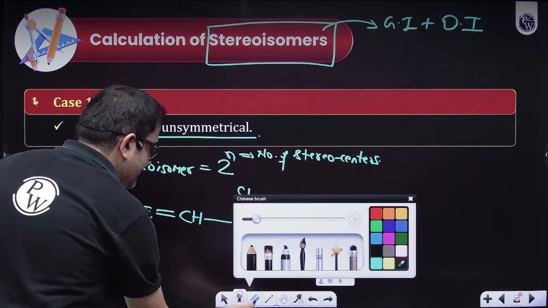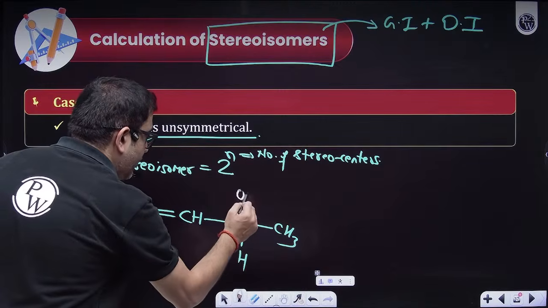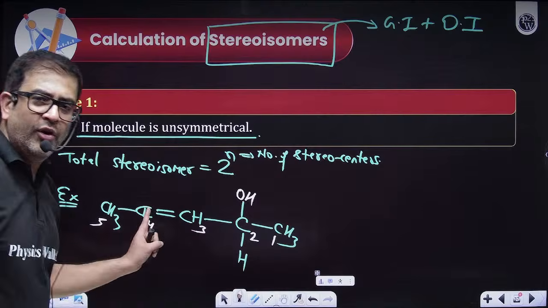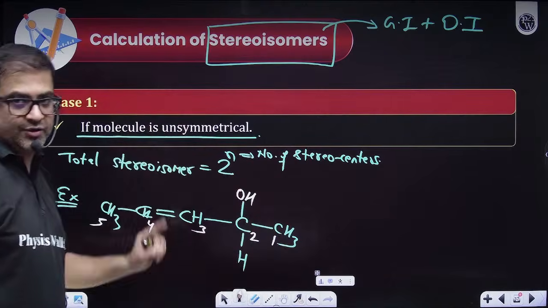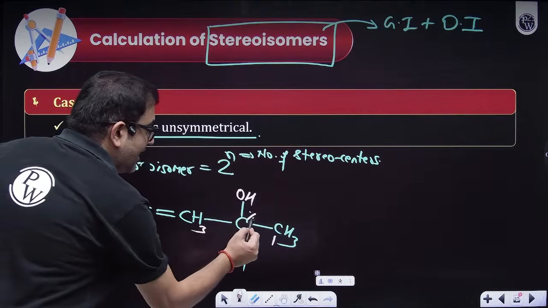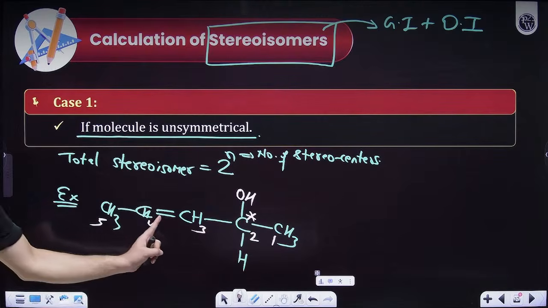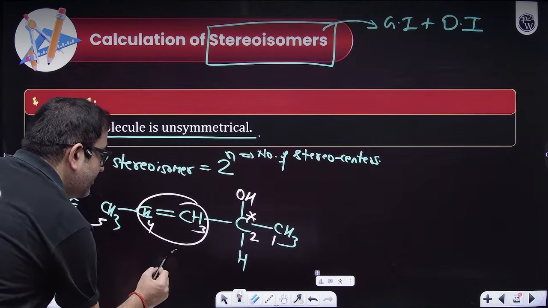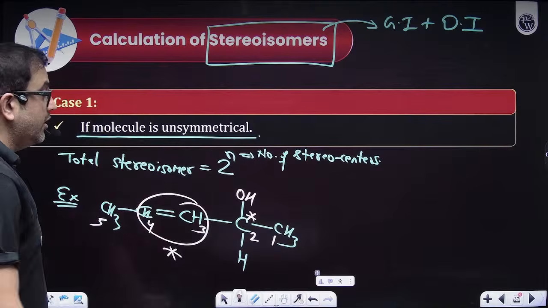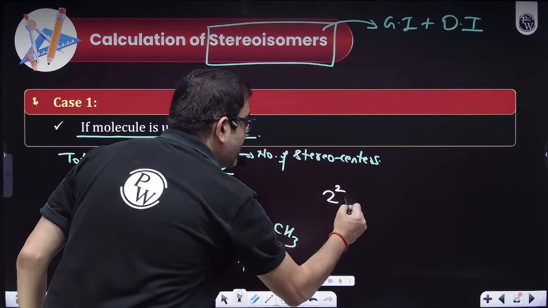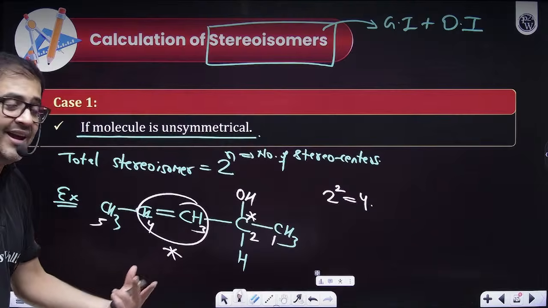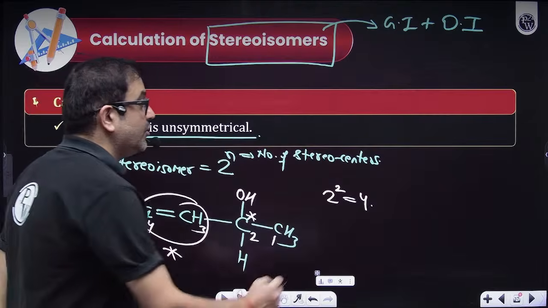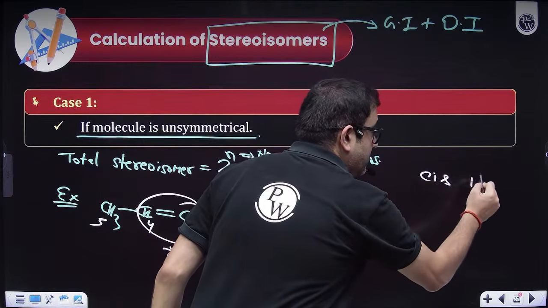Let me make this the functional group, because we give priority to the functional group. So it will be 1, 2, 3, 4, 5. We don't give priority to multiple bonds; first we give priority to the functional group. So this is a chiral carbon, and this is a geometrical stereo center. This is geometrically active, but this complete region will be one stereo region. So here n will be 2, so 2 raised to power 2 is 4. Obviously you can count also: this can be cis-trans, this can be R/S. So if this is cis, optical can be R.